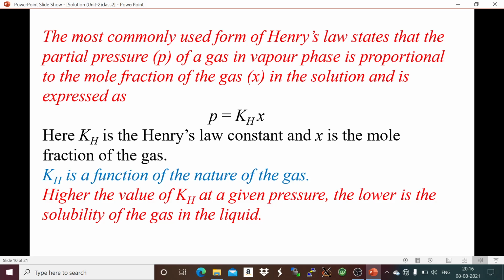Now from Henry's law, you can see that if the Kh value increases, solubility decreases. So Kh and solubility, which is expressed in terms of mole fraction, are inversely proportional. Kh increases means solubility decreases. So remember, if the value of Kh is high at a given pressure, then the solubility of gas is less. Inversely proportional.